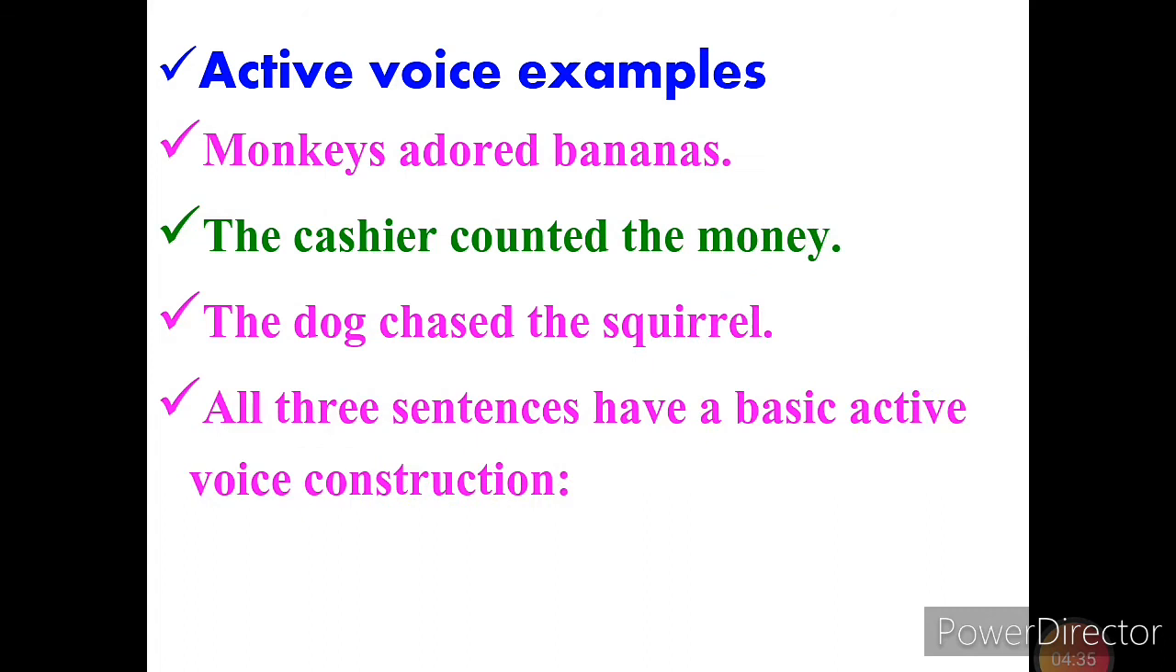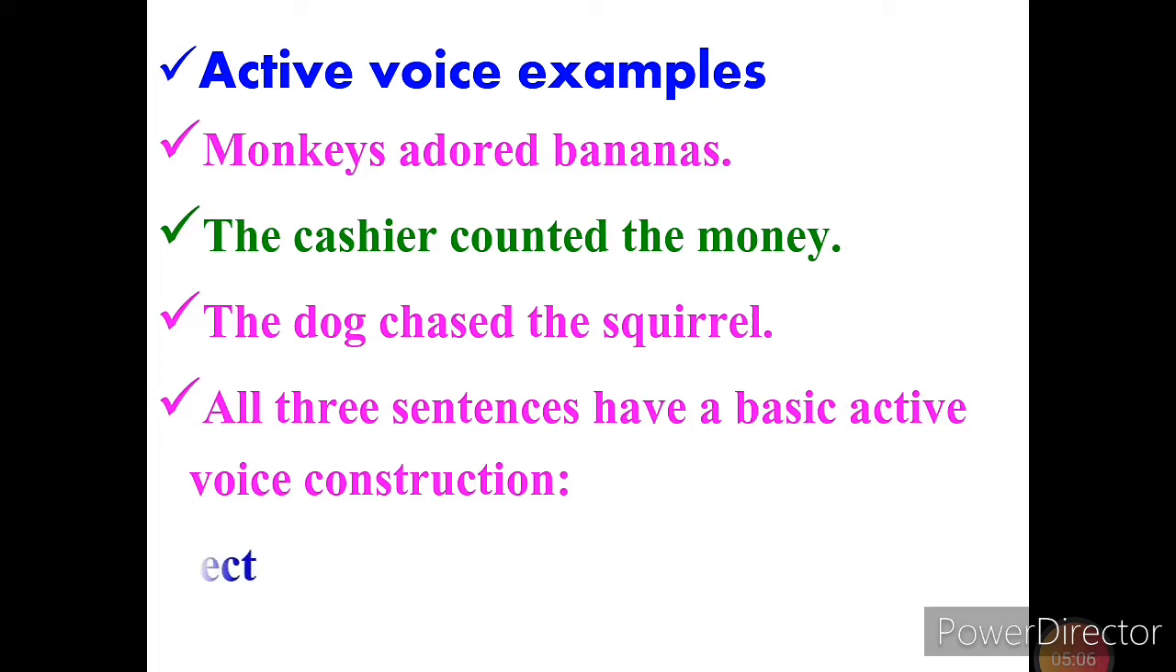Monkeys adored bananas. The cashier counted the money. The dog chased the squirrel. All 3 sentences have a basic active voice construction. When you observe it very clearly, you can find it out. Monkeys adored bananas. The cashier counted the money. The dog chased the squirrel.